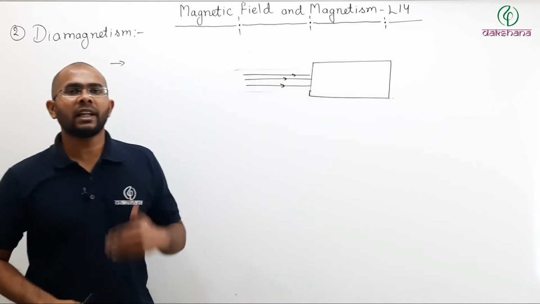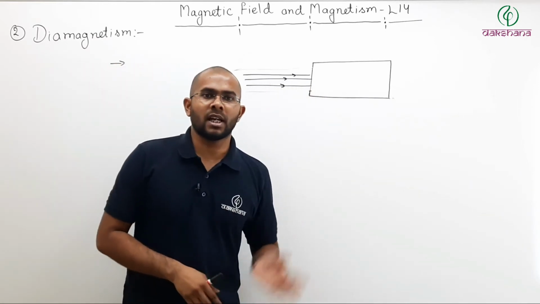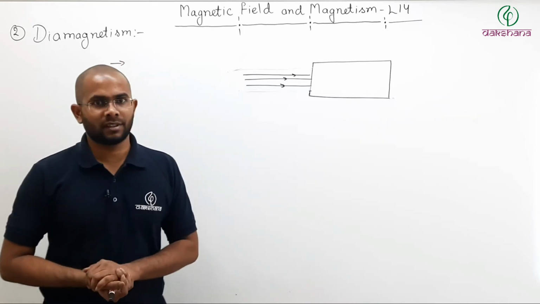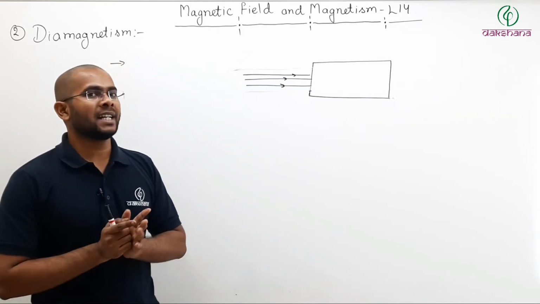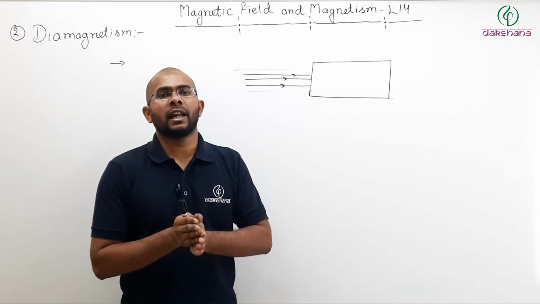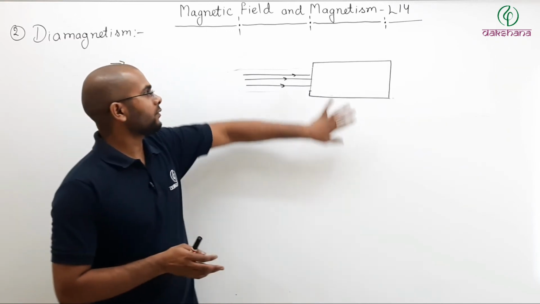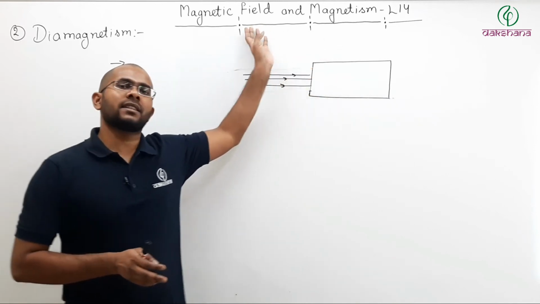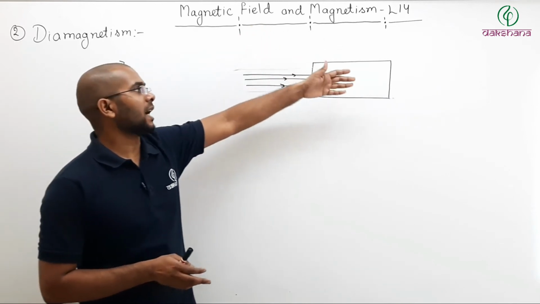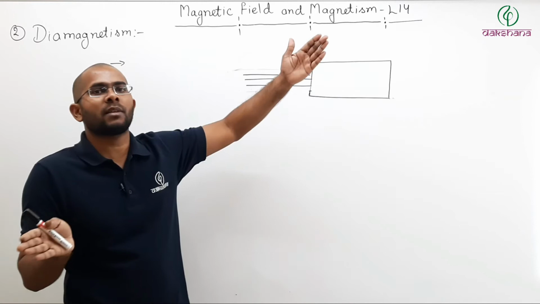And since field inside a diamagnetic material has to be less than the external field, and we know that the proximity of field lines is an indicator of field strength, if the field strength inside is less than the external, then inside field lines should be further apart.